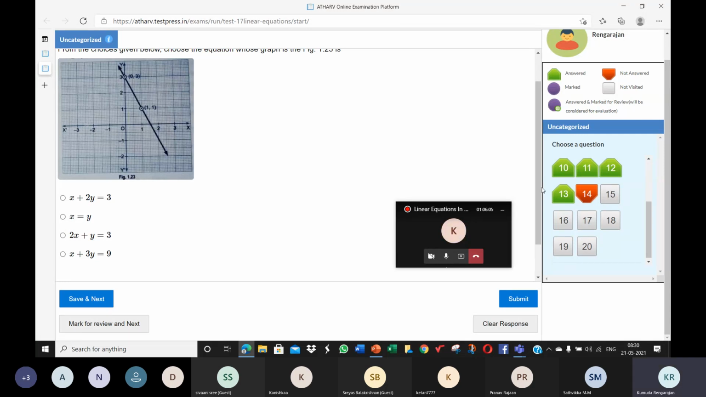Which is the correct option, children? X plus 2y is equal to 3, ma'am. Please substitute the values. Can x is equal to y be an option? 2x plus y is equal to 3. Option? X is equal to y.